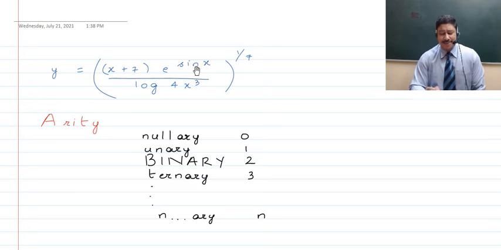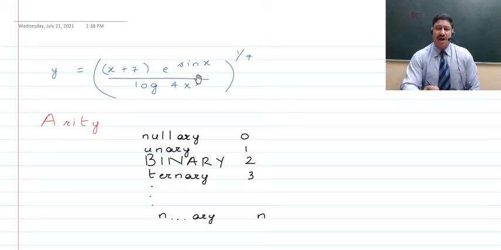It's a complicated one, but this is what an operation is, where you keep different operands like x here, and then you have different operators, like e raised to the power sine x, whole raised to the power 1 upon 7, etc., which are the different operations to be performed, after which you get to the final result, which is y is equal to all of this.